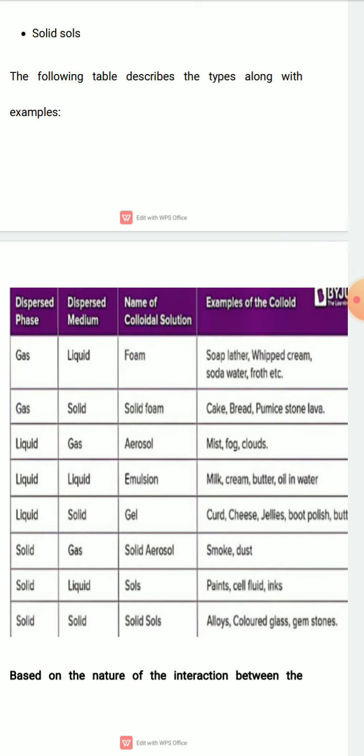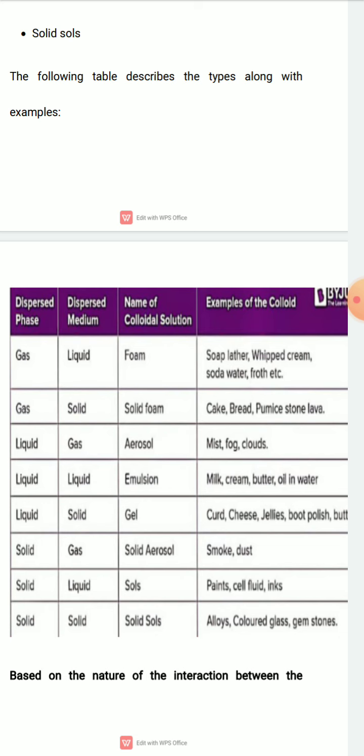Next, if the dispersed phase is liquid and the dispersion medium is gas, then the name of the colloidal solution is aerosol. So in aerosol, the dispersed phase is liquid and the dispersion medium is gas. Examples of aerosol: mist, fog, cloud. These are examples of aerosols, one type of colloidal solution.